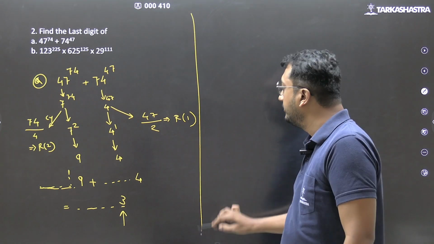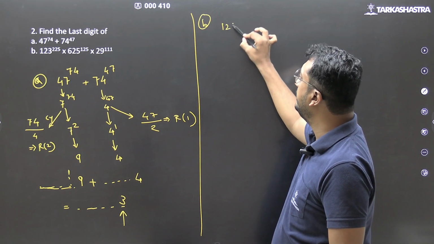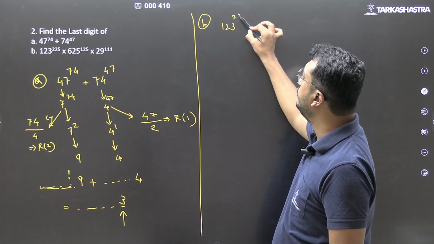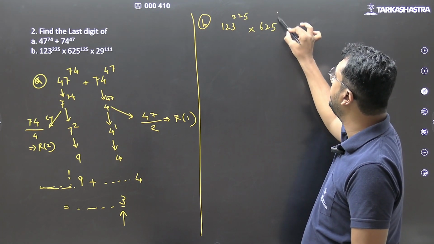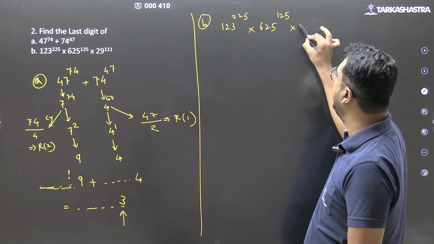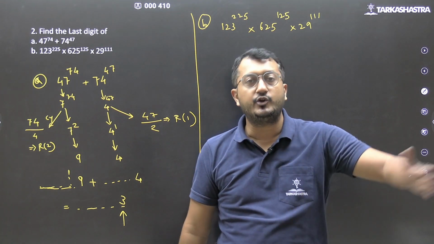Okay. Moving forward to the B part. It is 123 to the power 225 multiplied by 625 to the power 125 multiplied by 29 to the power 111. Okay, I am continuing with the questions.